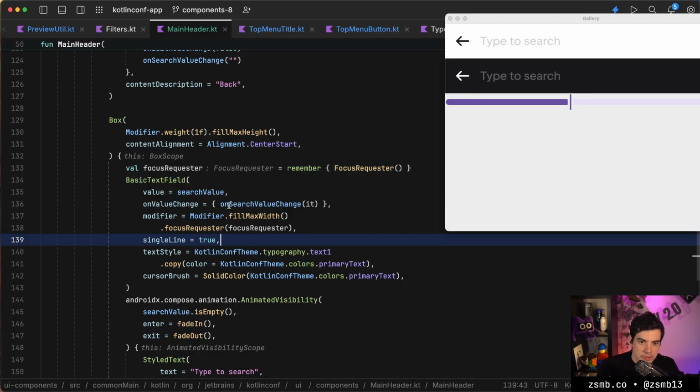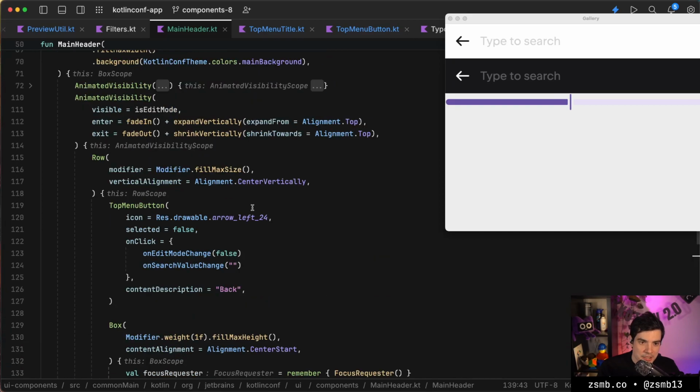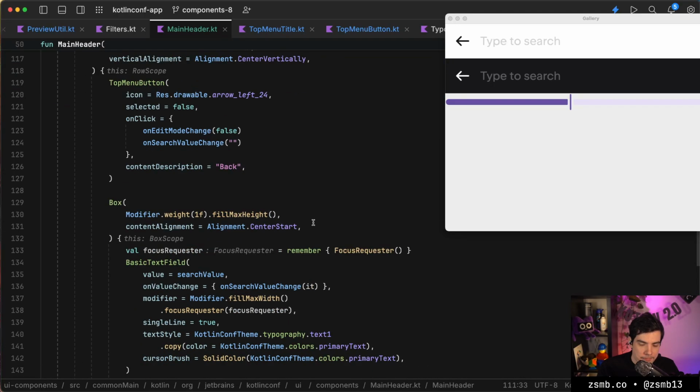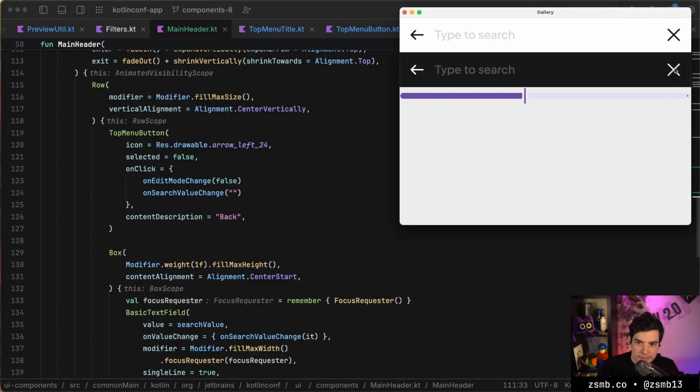So we need to request this at some point. I guess this is going to be an effect. I don't see another way of doing it. So whenever we come into edit mode, we want to run that. Okay, so it's not happening yet.